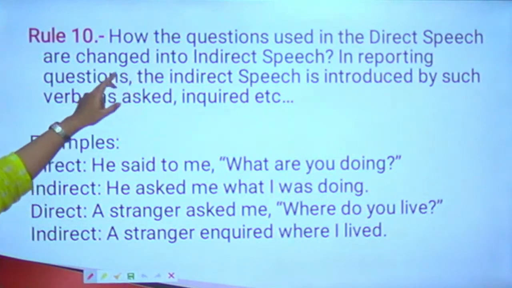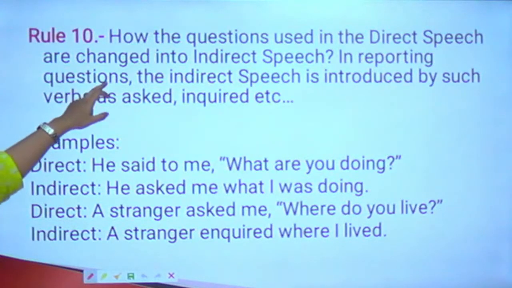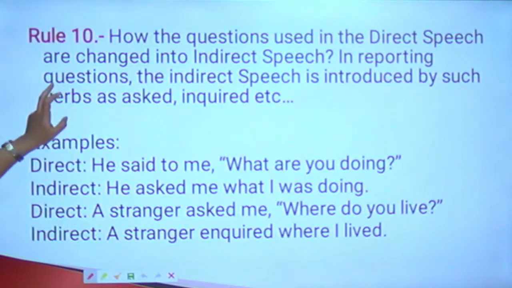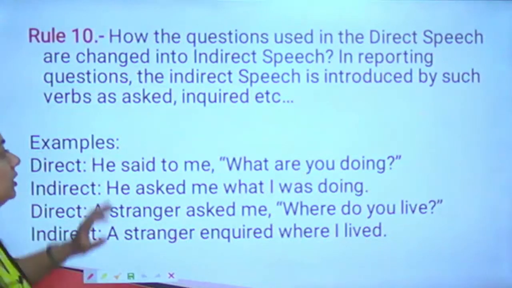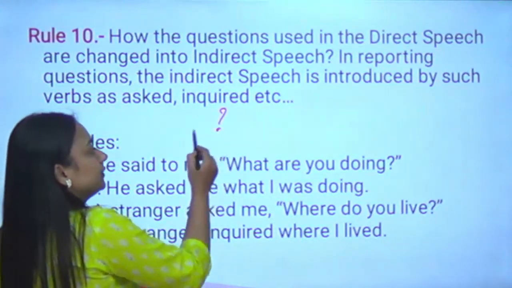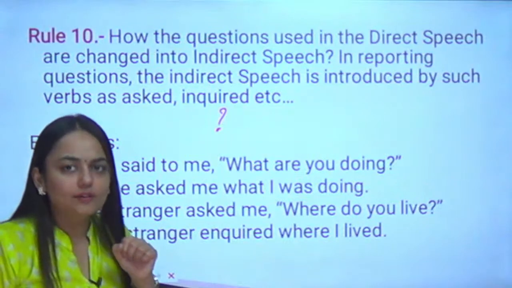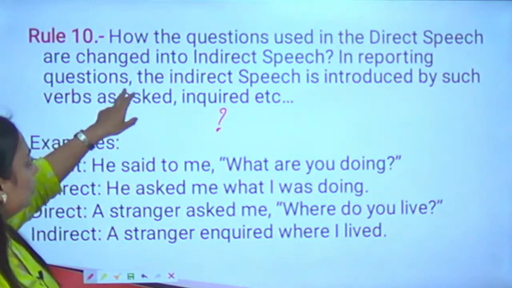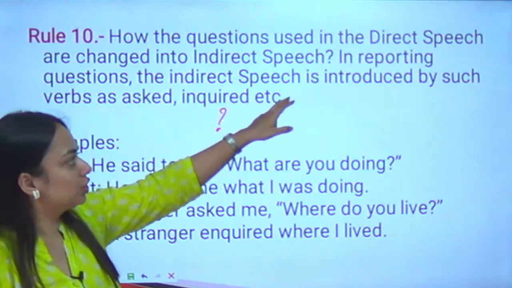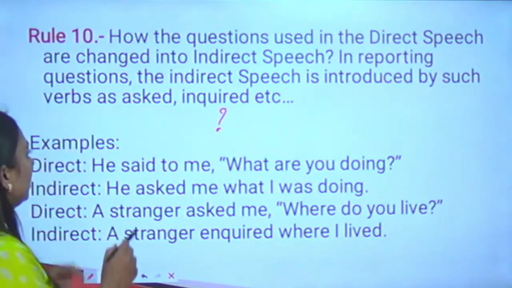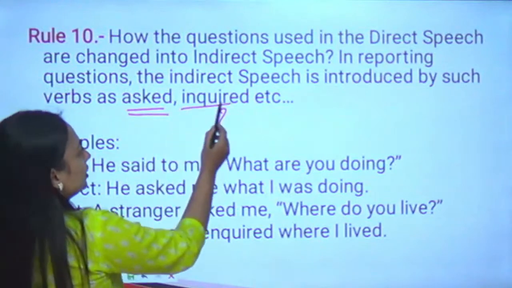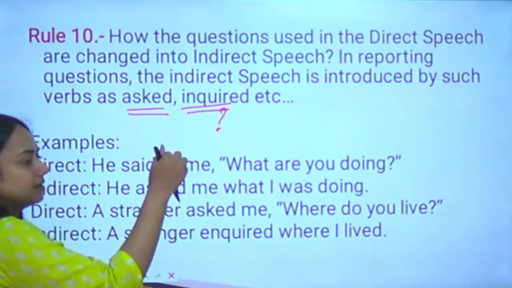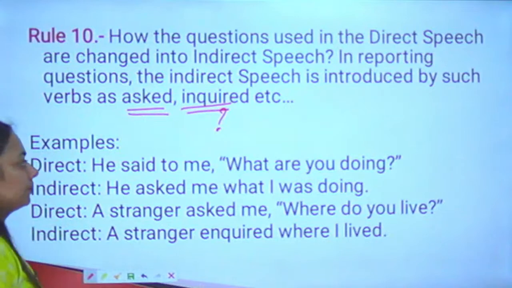So how the questions used in the direct speech are changed into indirect speech. In reporting questions, now we are here talking about the interrogative sentences. How to change the interrogative sentences into indirect speech? Let us see. So in the reporting question, the indirect speech is introduced by such verbs as asked or inquired because these words tell us that it is an interrogative sentence.